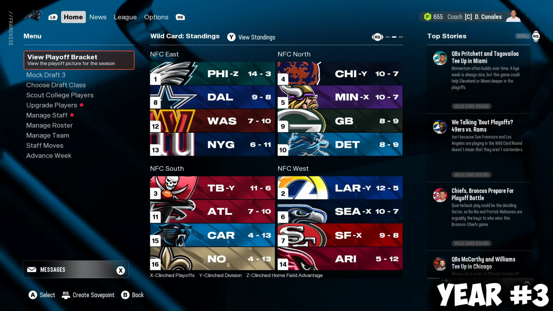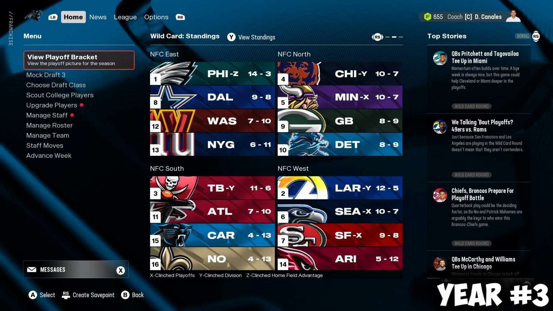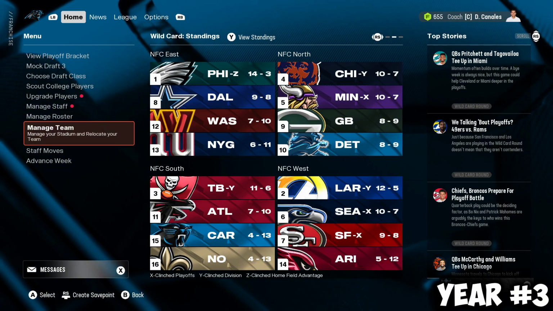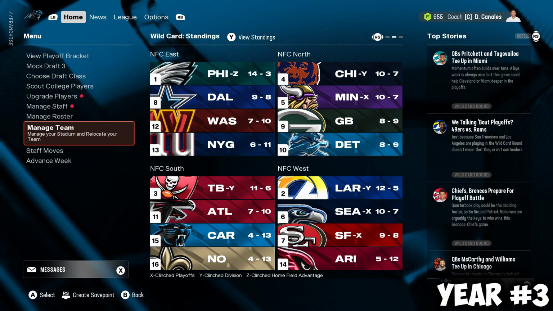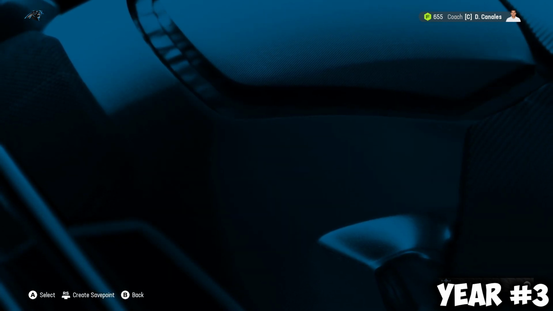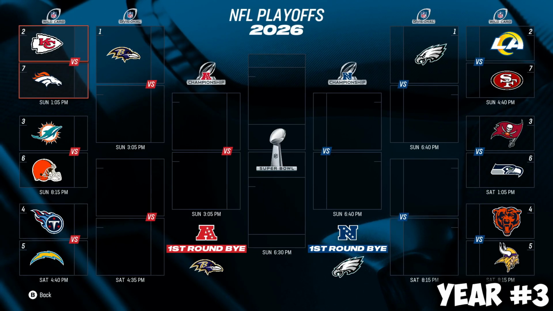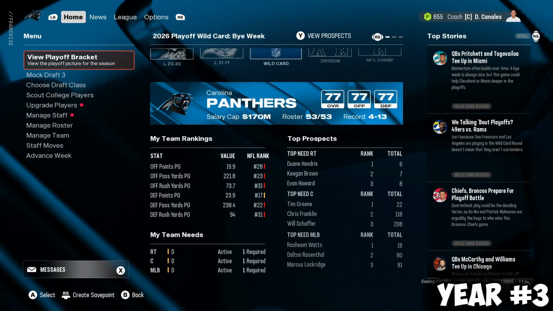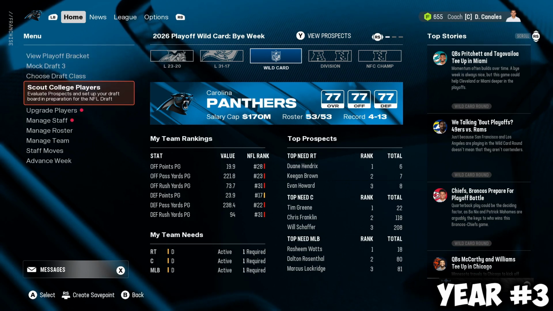So at the end of the season, the Bucks win the NFC South 11-6, back on top of the division. I don't know how we won the division last year with the roster that we had. But looking at the playoff bracket, once again, Bucks 3rd seed. Eagles get the bye week again. They're dominating this NFC. Tough matchup there for the Bucks. It's going to be the Bucks versus the Seahawks.